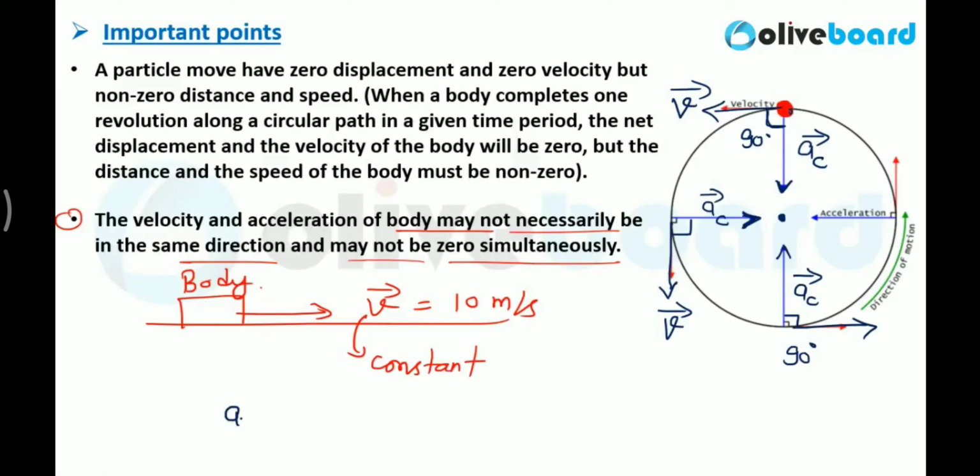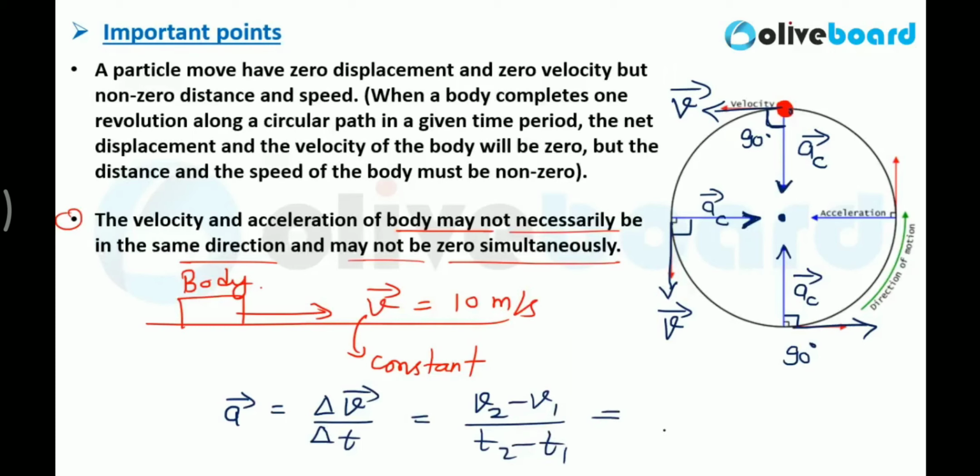So you know the formula for acceleration: the rate of change of velocity is called acceleration, that is v2 minus v1 upon t2 minus t1. And as I said, velocity is constant, so final velocity is also 10, initial velocity is also 10, and time, whatever you take, let's say 2 hours minus 1 hour. So you will get acceleration as 0 if velocity is constant. So it is also possible that they can't be 0 simultaneously.